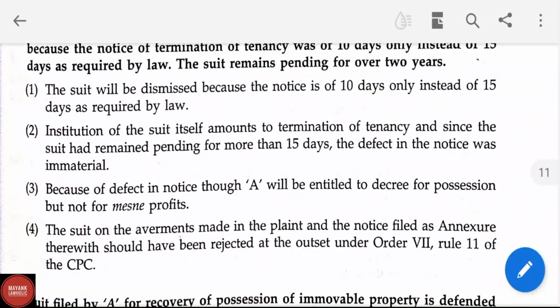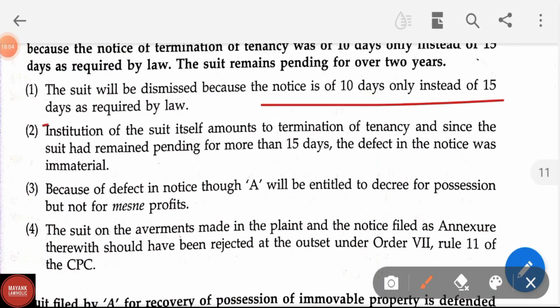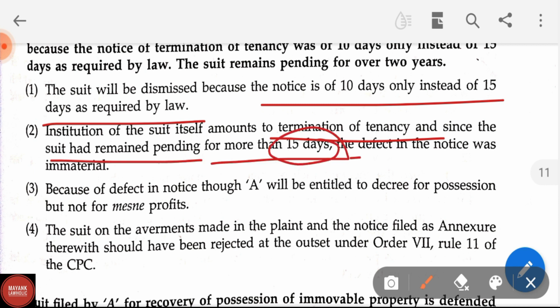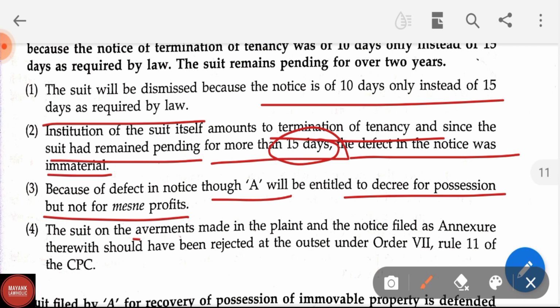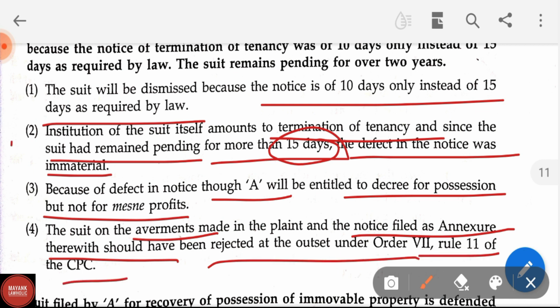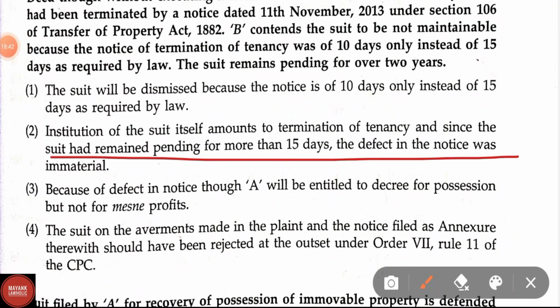Options are: the suit will be dismissed because the notice is for 10 days only instead of 15 days as required by law. And option second, institution of suit itself amounts to termination of tenancy, and since the suit has remained pending for more than 15 days, the defect in the notice was immaterial. And option third, because of defect in notice, though A will be entitled to decree for possession, but not for mesne profit. Option 4, the suit on the averments made in the plaint and the notice filed as annexure thereto should have been rejected at the outset under Order 7 Rule 11 CPC. Correct answer for question number 106 is option second, that is institution of suit itself amounts to termination of tenancy, and since the suit had remained pending for more than 15 days, the defect of the notice was immaterial. This is the right answer.